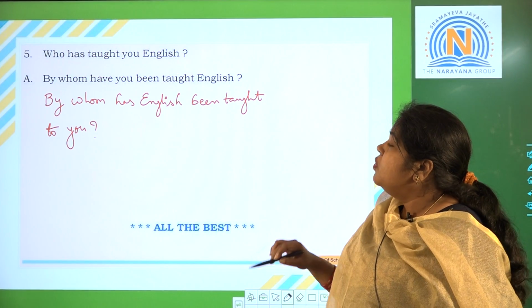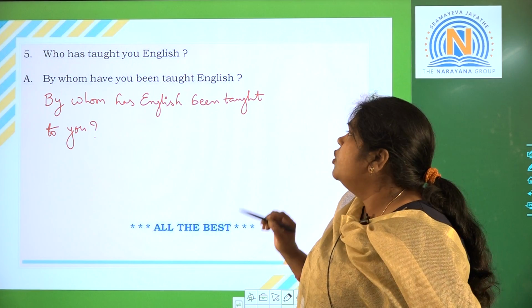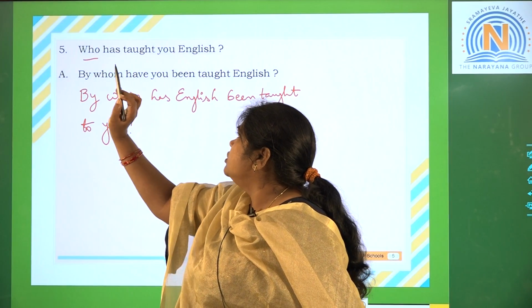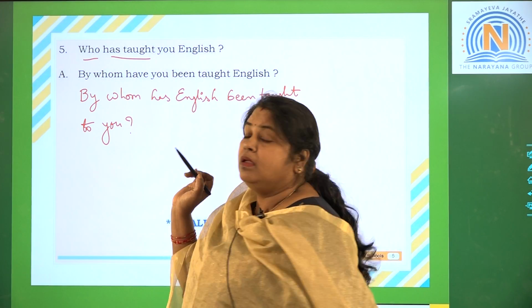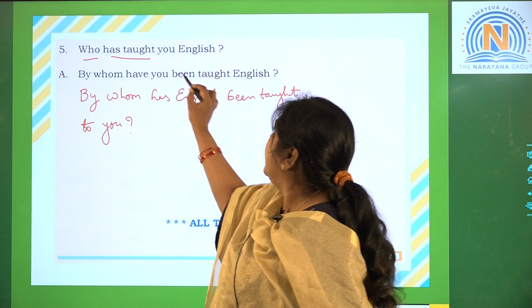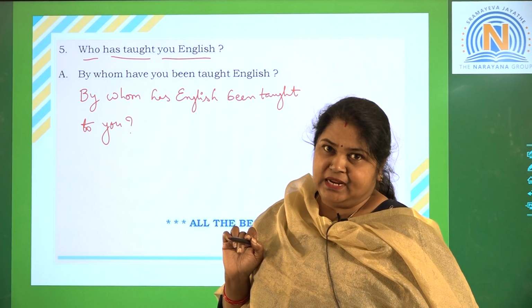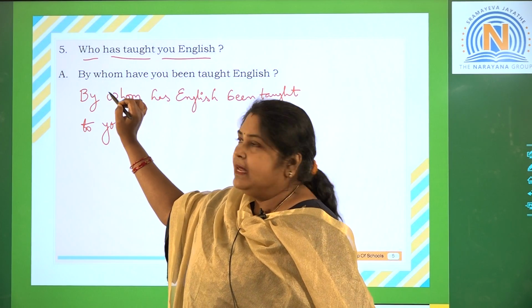Next question. Who has taught you English? Okay. Who is my subject? Has taught is my verb, and here are two objects, you and English, right? Now we can write in two ways. Let us see.